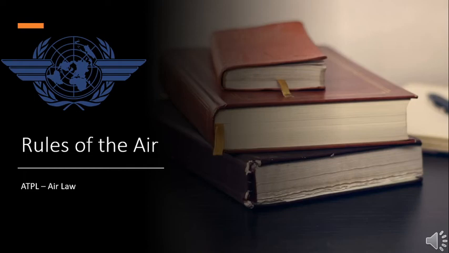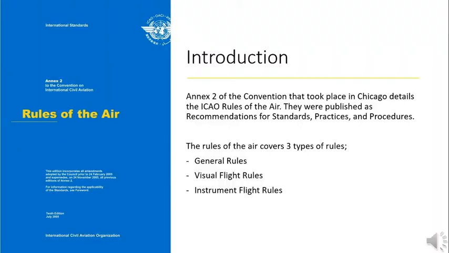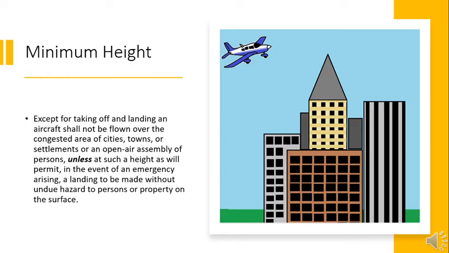Throughout this lesson, we're going to look at ICAO Rules of the Air. Annex 2 of the convention that took place in Chicago details the ICAO Rules of the Air. They were published as recommendations for standards, practices, and procedure. The Rules of the Air covers three types of rules: the general rules, visual flight rules, and instrument flight rules.